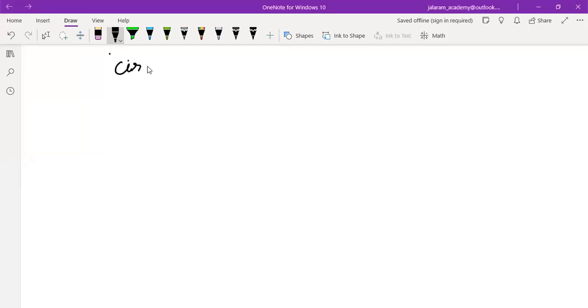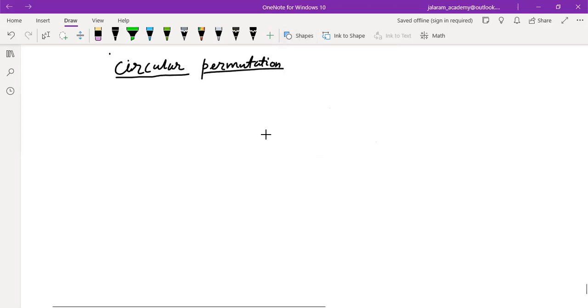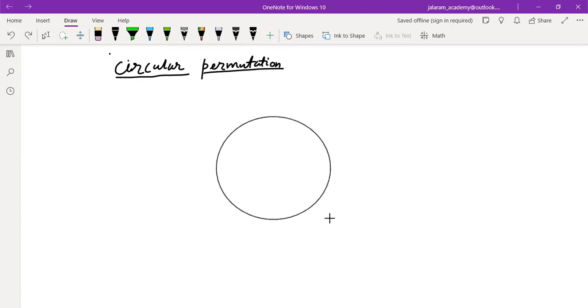Circular permutation. Permutation means arrangement. So circular permutation means circular arrangement. It means objects are arranged along a circle.